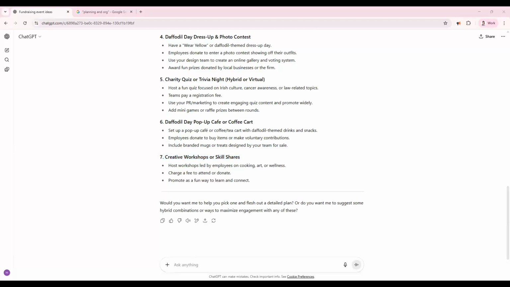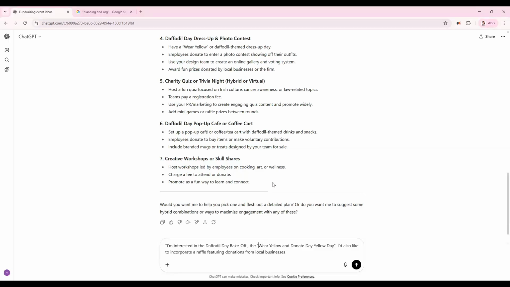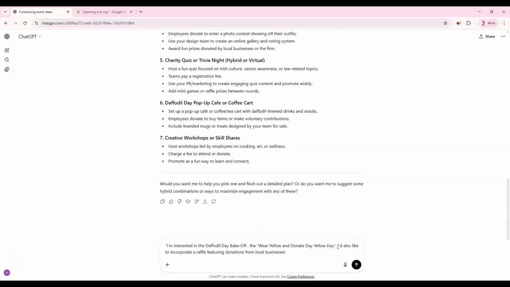Before I get into each of the ideas that I like more deeply, I want to make sure that each option is feasible, and I want to take the time to weigh the pros and cons of each suggestion. So I'm going to say to ChatGPT, I'm interested in the Daffodil Bake Off and the Daffodil Dress Up Day.